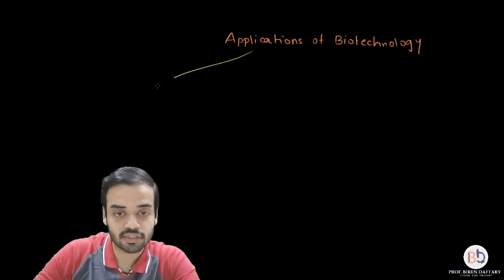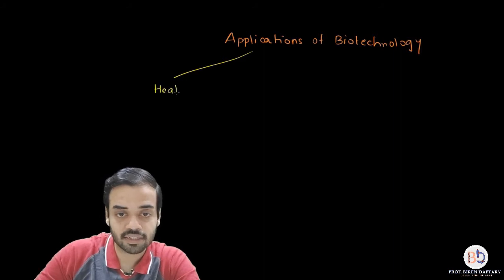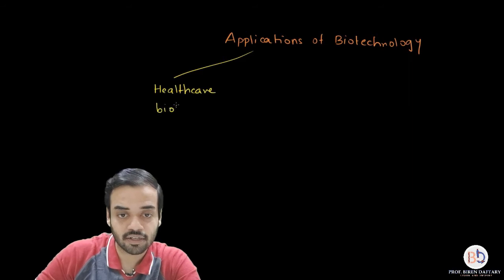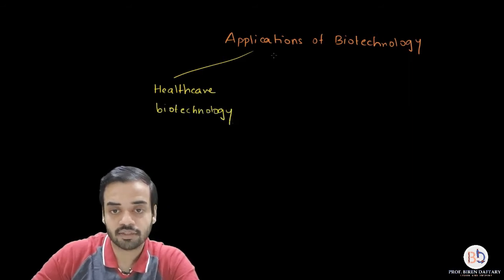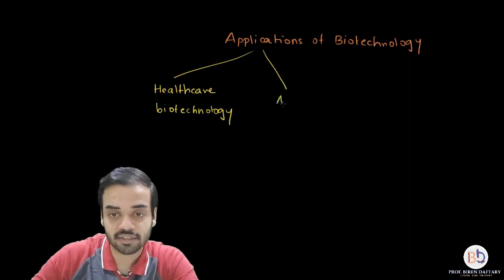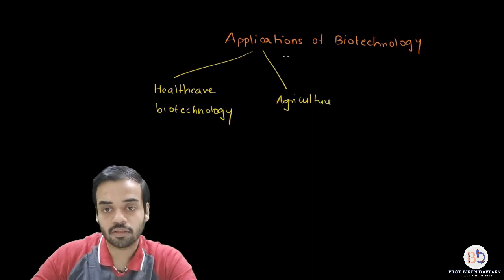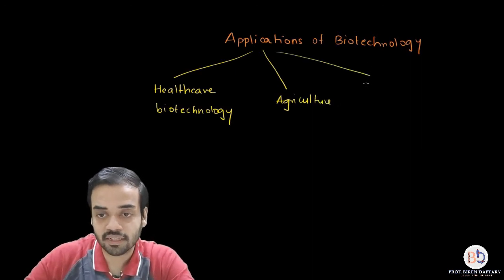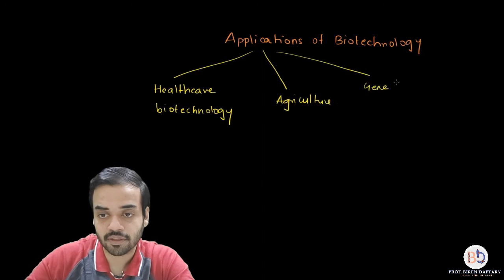The first is the application in healthcare, which is also called healthcare biotechnology. The second application is in agriculture. The third application is in a technique called gene therapy.